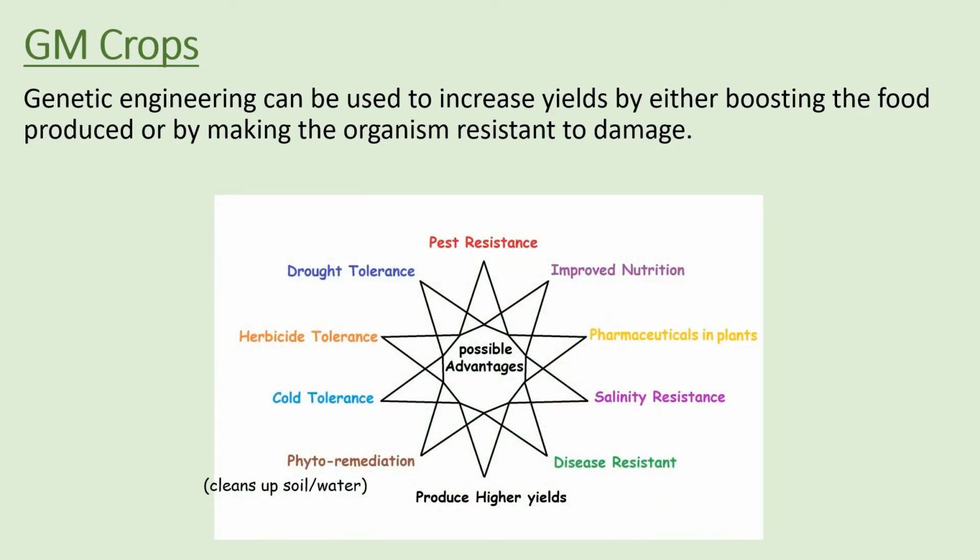You can make crops pest resistant, you can improve their nutrition, you can put pharmaceuticals in plants, so medicines. You can make them salt resistant, disease resistant, produce higher yields, you can make them fight remediation, and make them tolerant to cold, tolerant to weed killer, tolerant to drought. There's lots of things that you can do by adjusting the genes of crops.